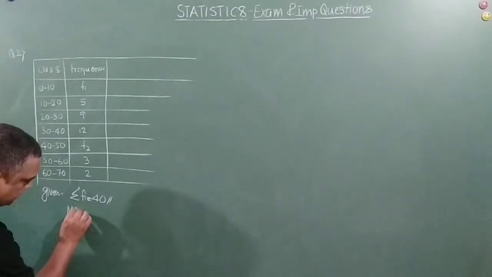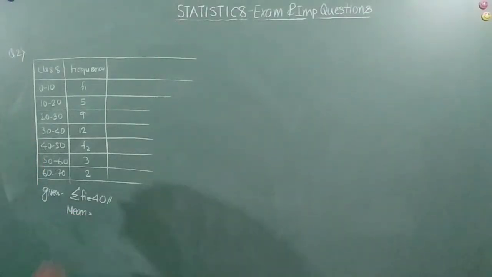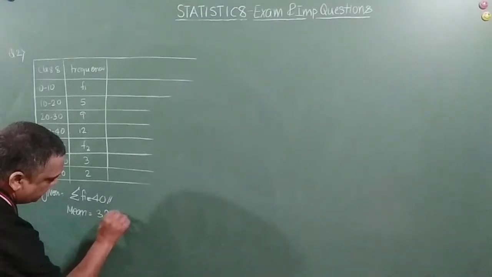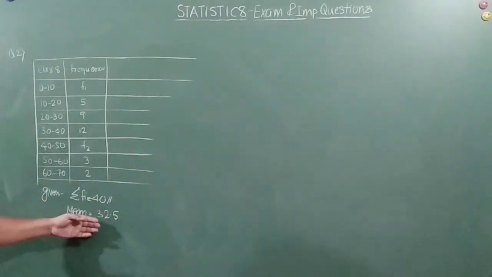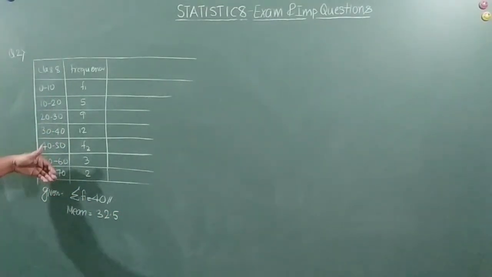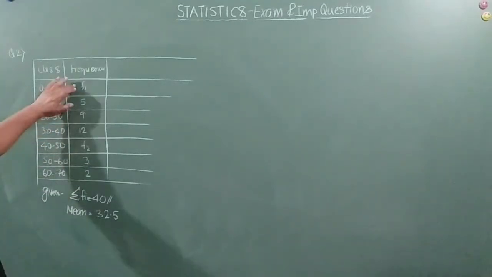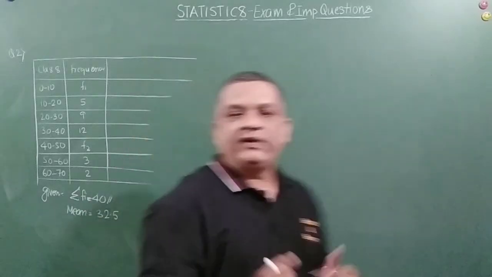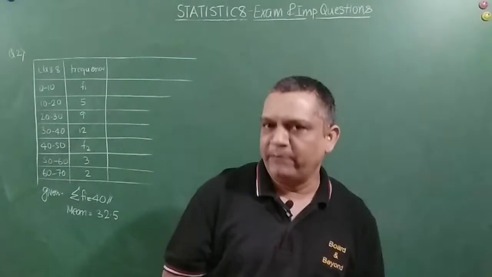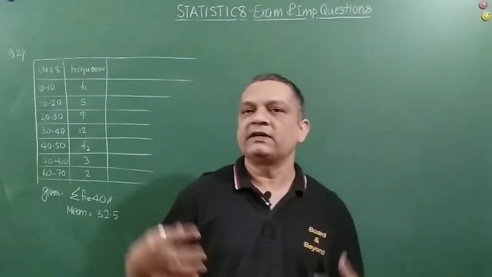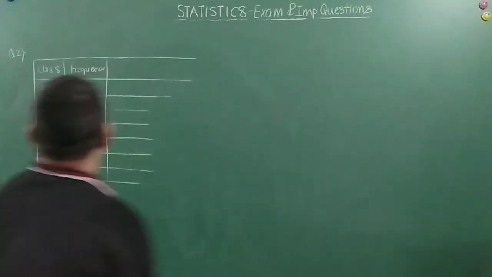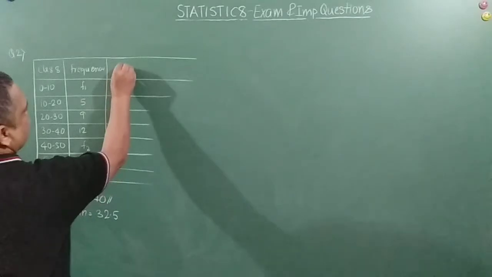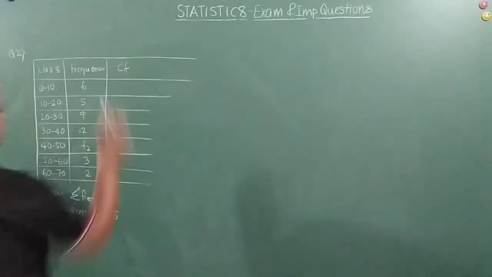Given this is equal to this and mean is given, right? So mean is equal to how much? 32.5. This also is given. So with these two pieces of information and this frequency table, we are expected to find F1 and F2. Right, friends? So when we are finding out a mean, what do we do? First we convert that frequency into a cumulative frequency, right, friends? So let's convert that cumulative frequency.